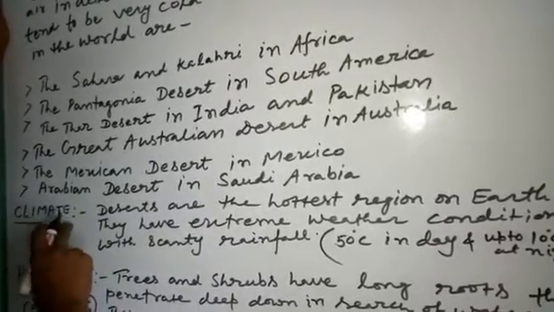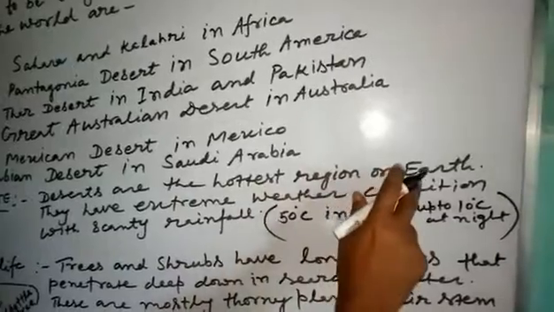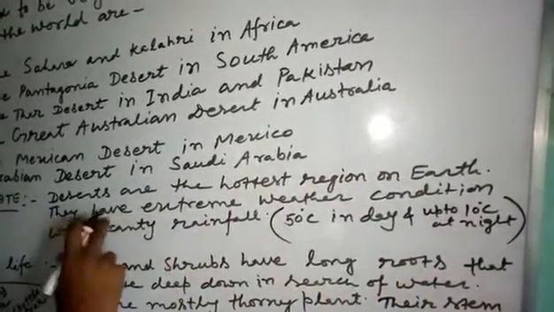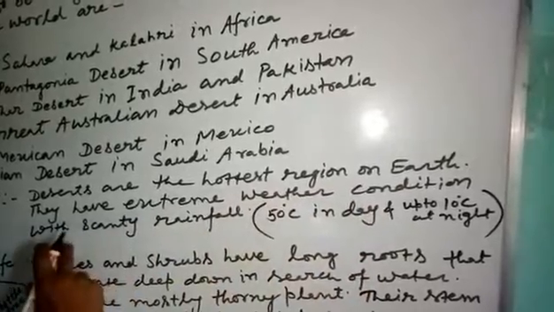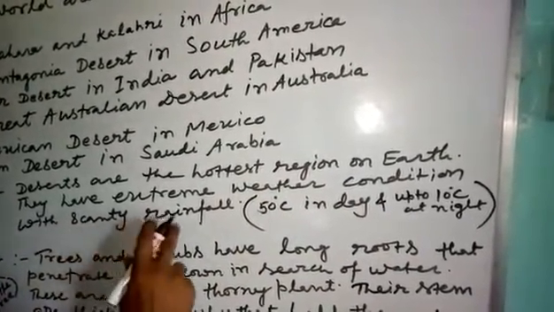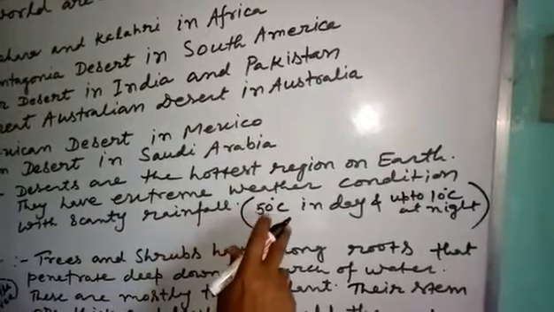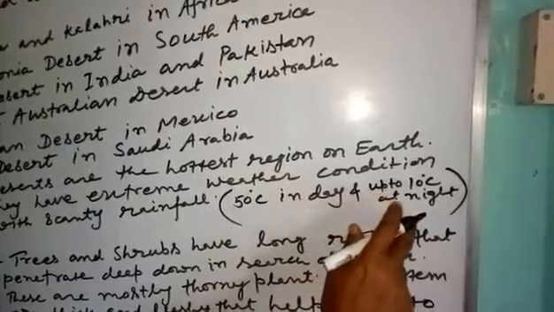We know that the climate in deserts is the hottest on earth. They have extreme weather conditions with scanty rainfall, above 50 degrees centigrade in the day and down to 10 degrees centigrade at night.